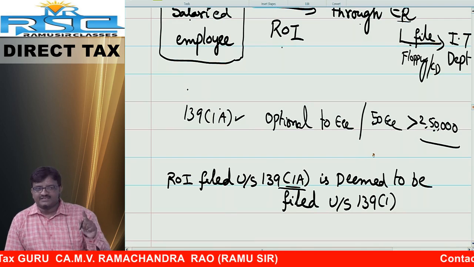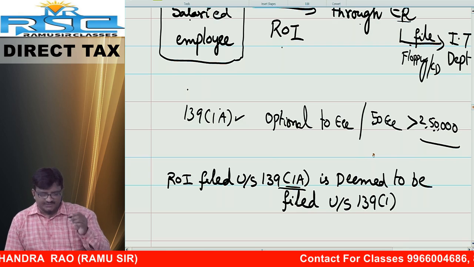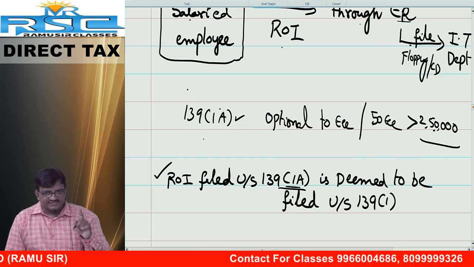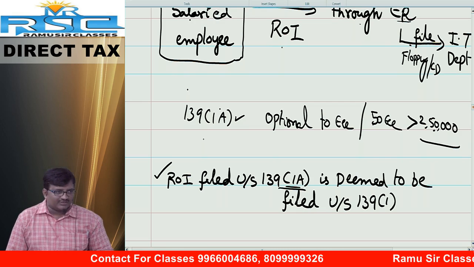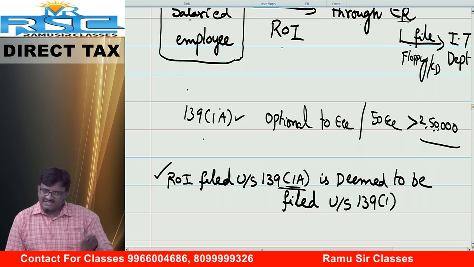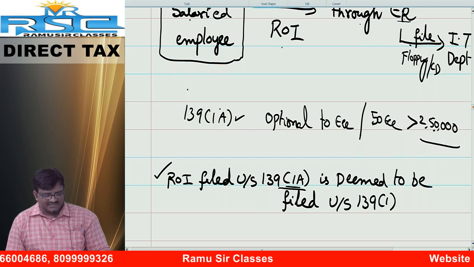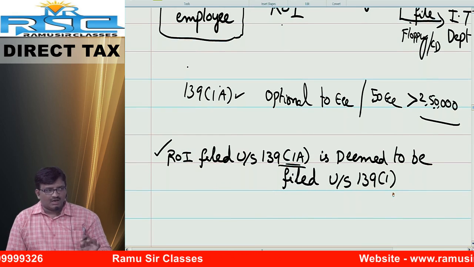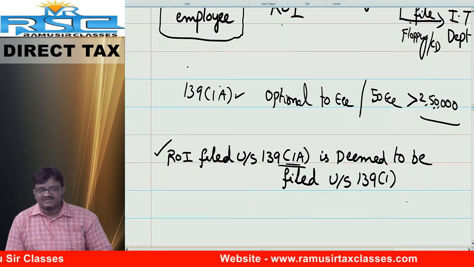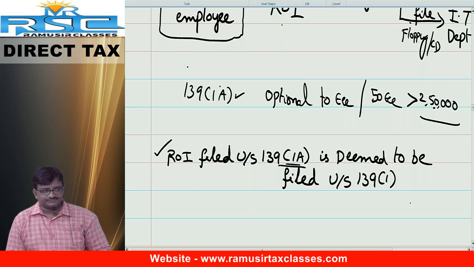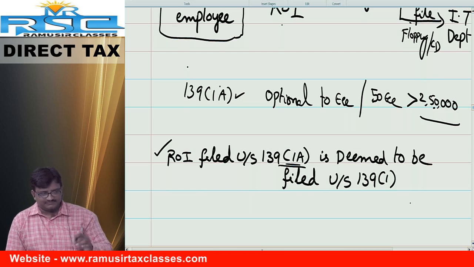Last number. A return filed under section 139 subsection 1A is deemed to be filed under section 139 subsection 1. Make a note. Friends, it is in name 139 subsection 1A, but nothing but 139(1). Some people may get the doubt here: sir, what are the due dates? Nothing, same as 139 subsection 1. Make a note. ROI filed under section 139 subsection 1A is deemed to be filed under section 139 subsection 1.